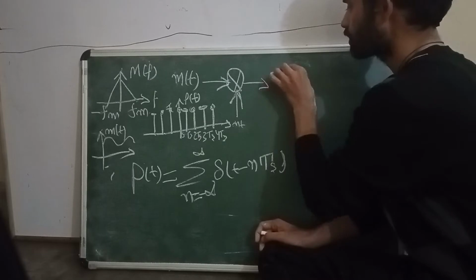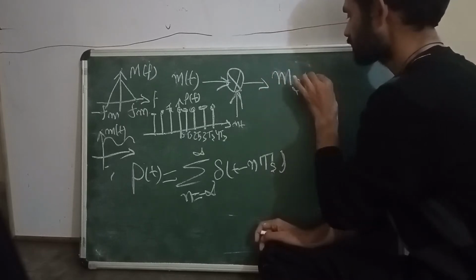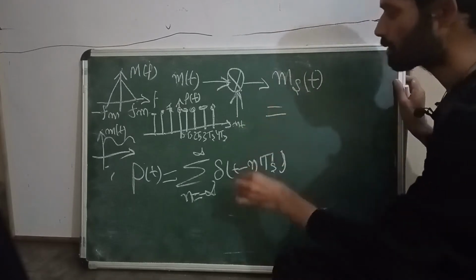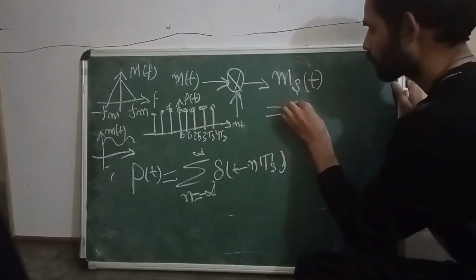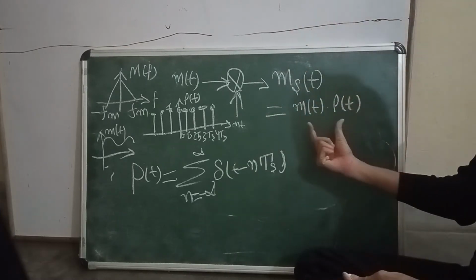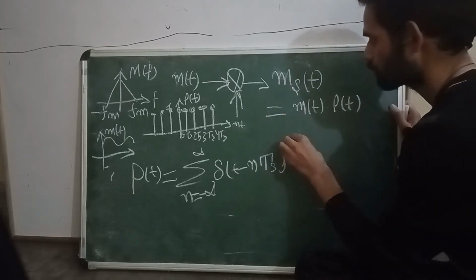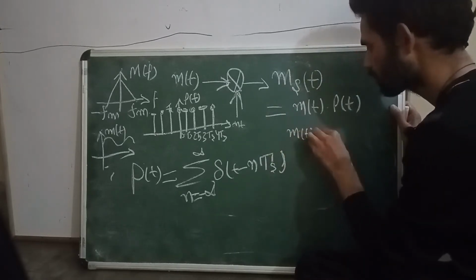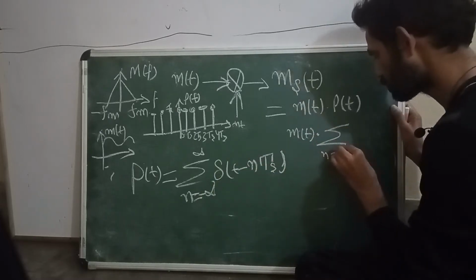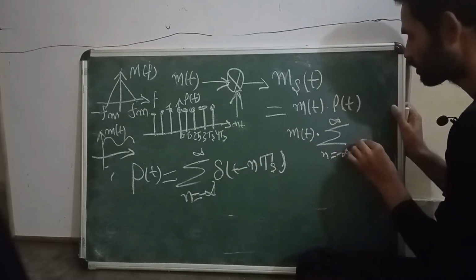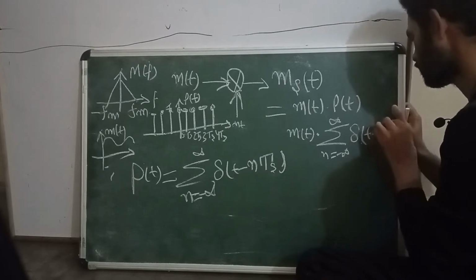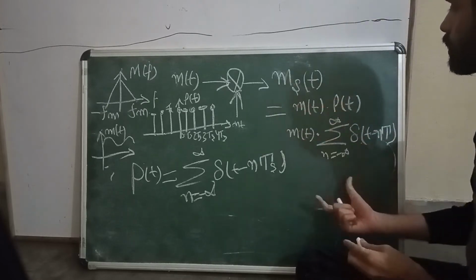Then I will get the sampled message signal. This sampled message signal is nothing but m of t into p of t, which is m of t times the summation from n equals minus infinity to plus infinity of delta of t minus nTs.